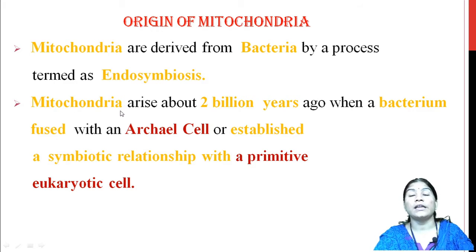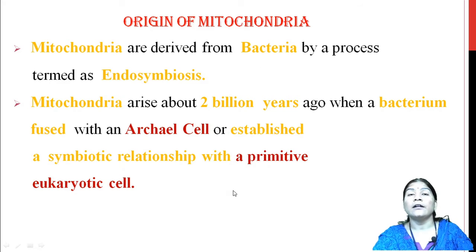So, mitochondria arose about 2 billion years ago when a bacterium fused, united with an archaeal cell, or established a symbiotic relationship with a primitive eukaryotic cell.